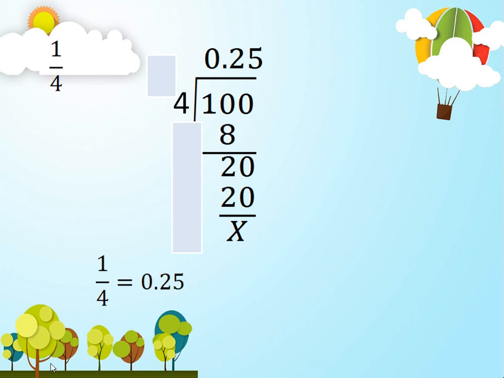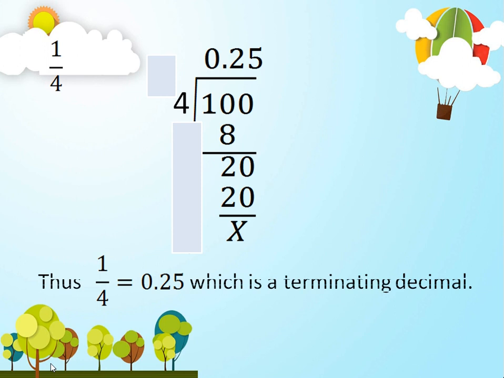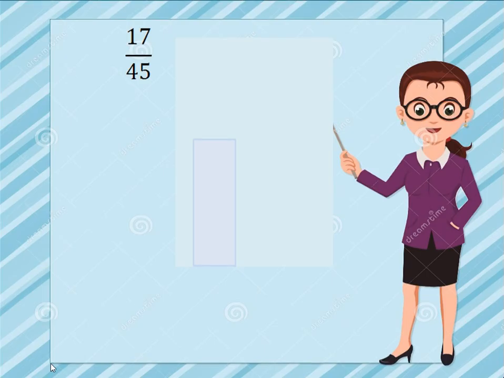Now I have to indicate whether this decimal number is terminating or non-terminating. Since I am getting a finite number of digits in the decimal part and the division is ending, this is a terminating decimal. Let us take another example.